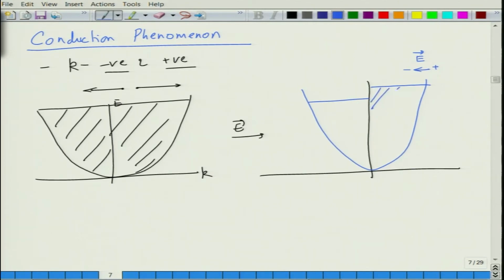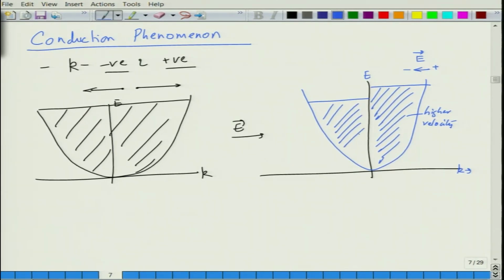So the velocity of electrons on this side is higher, this is E again and this is K, and on this side we have lower velocity. You can have it the other way around as well if you change the electric field vector. With this biasing, we now have different velocities of electrons, so we have motion in one direction, and this leads to conduction.